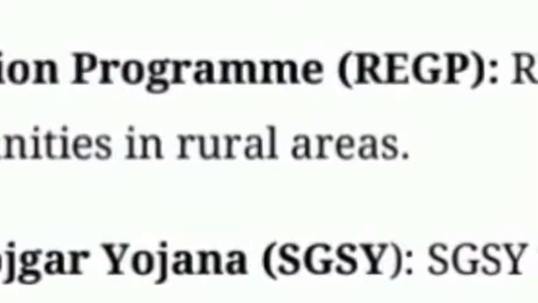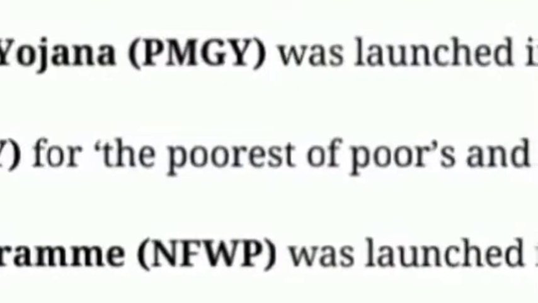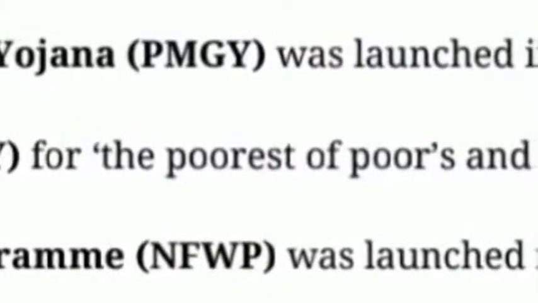The next program launched by the government was Pradhan Mantri Gramodaya Yojana, PMGY, in 2000. The next was Antyodaya Anna Yojana, AAY, implemented for the poorest of the poor and for the elders.